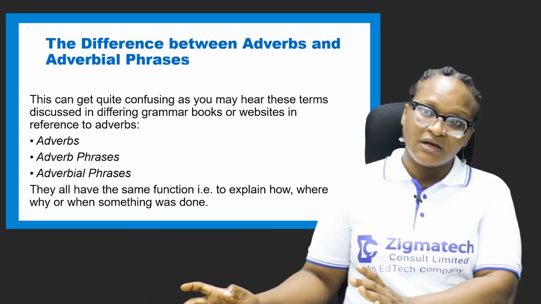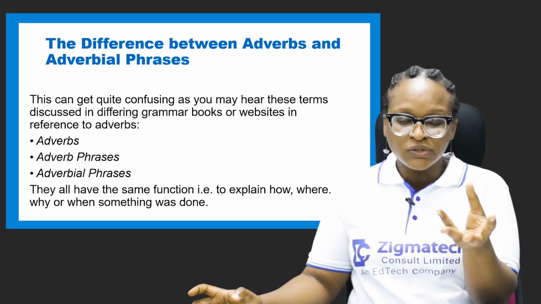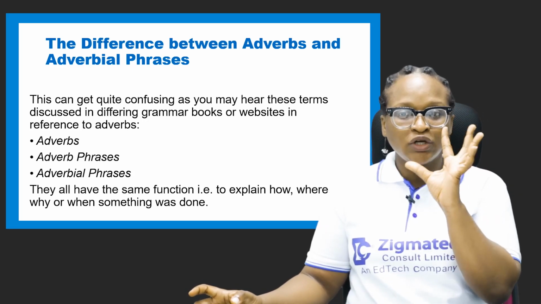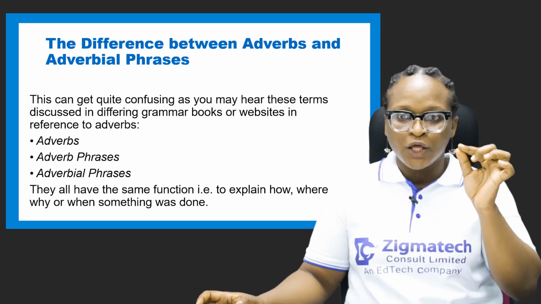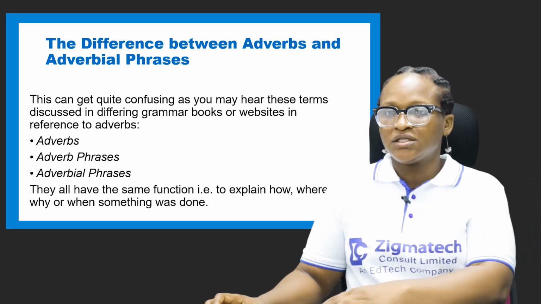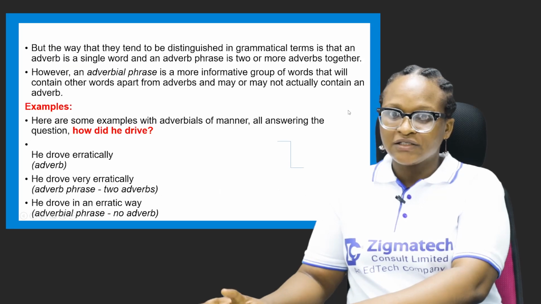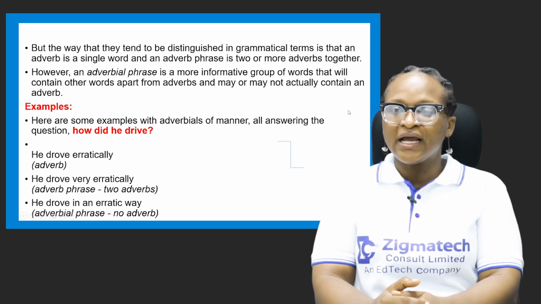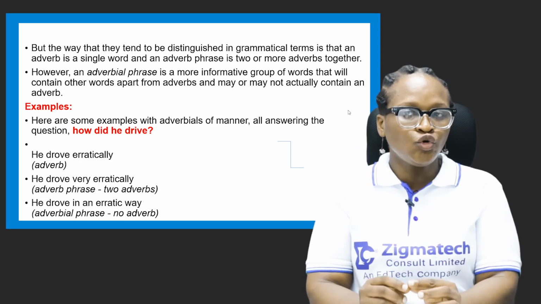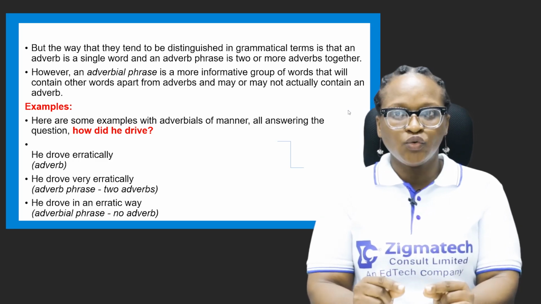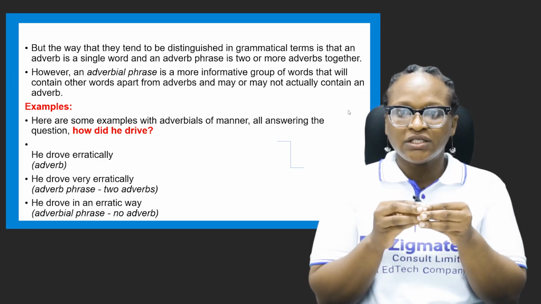As much as they appear different in their looks or use, basically they have one function, and that is to modify the verb in the main clause. Alright, let's look at this. It says, but the way they tend to be distinguished in grammatical terms is that an adverb is a single word, and an adverb phrase is two or more adverbs joined together.